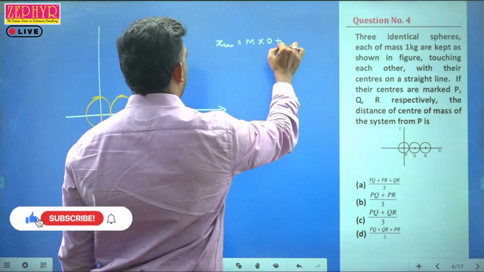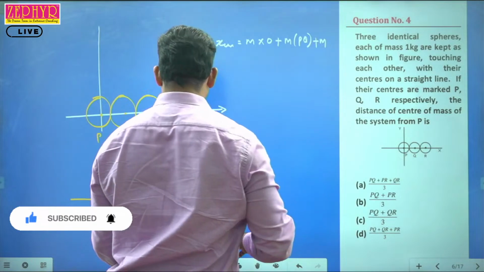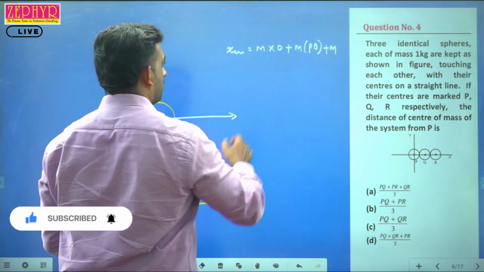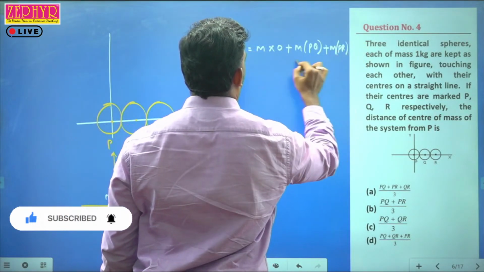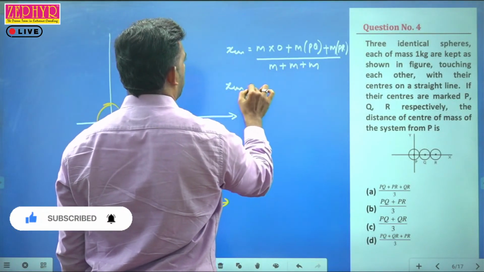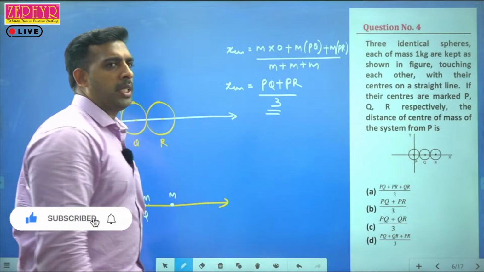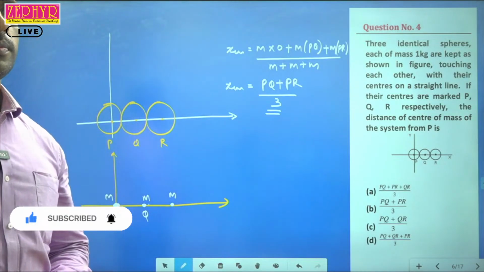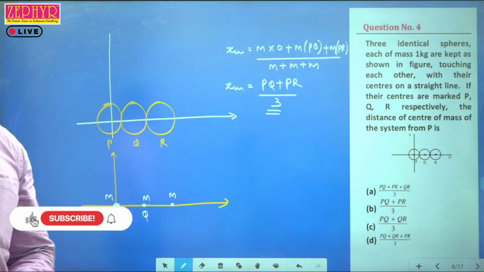So M into 0 plus second mass, it is at a distance of PQ from the origin, and third mass, it is at a distance of PR from the origin, divided by total mass M plus M plus M. So XCM is equal to PQ plus PR divided by 3. Is it clear?